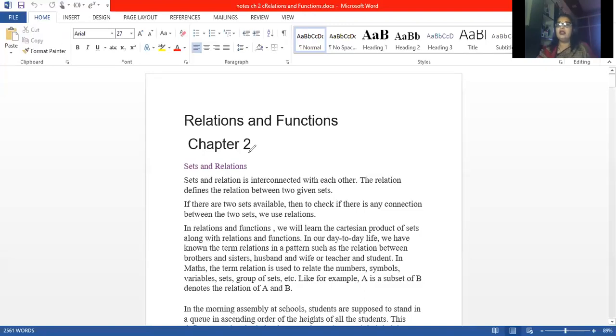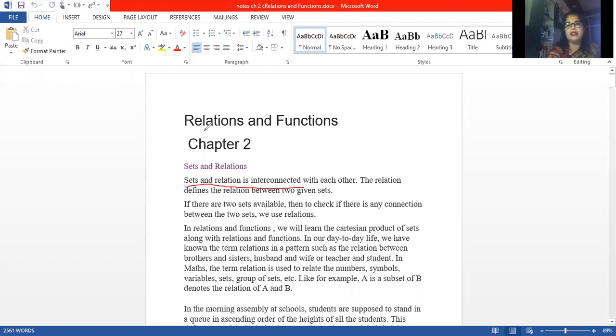Now for any relation to exist, you must know the meaning of relation. Clear? So relation is what? For any relation to exist, we need two people. Like even we are having a relation, a student-teacher relation. You are having a mother-son relation. Same way, people are having a number of relations with different types of people. So for any relation to exist, we need at least two persons. Clear?